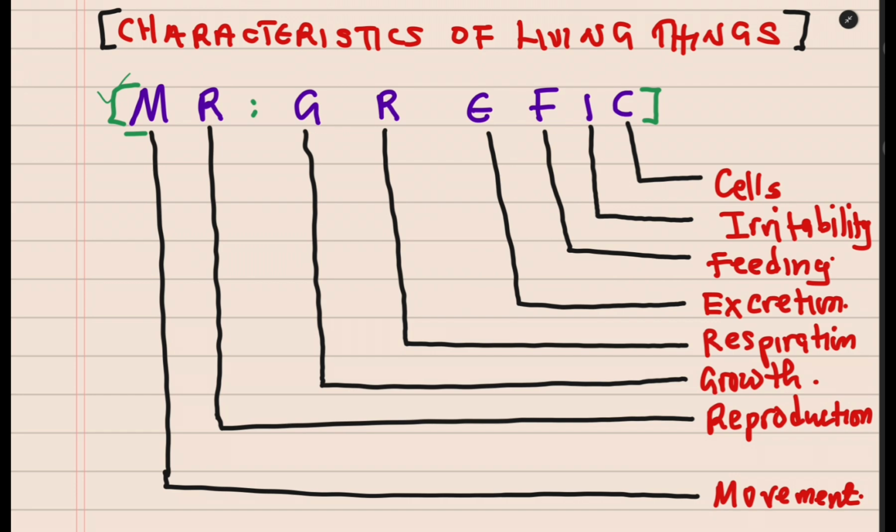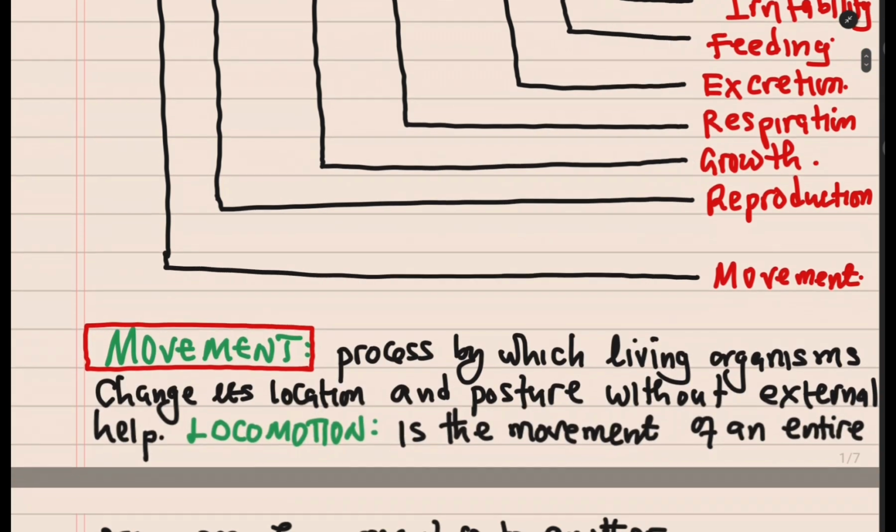We are going to discuss these soon. Then the other one is growth, then respiration. We have E for excretion, F for feeding or nutrition, I for irritability or sensitivity, and C for cells. Let us have a look at each of these in detail.